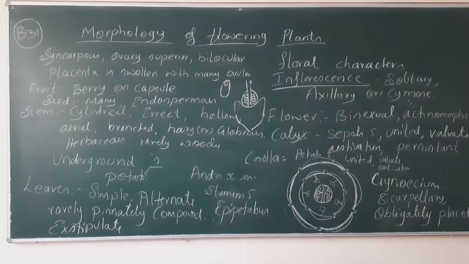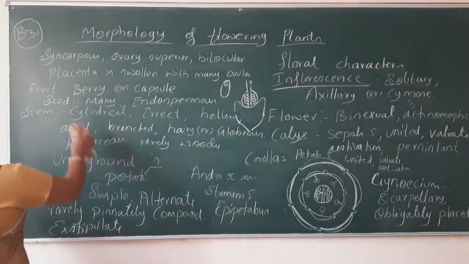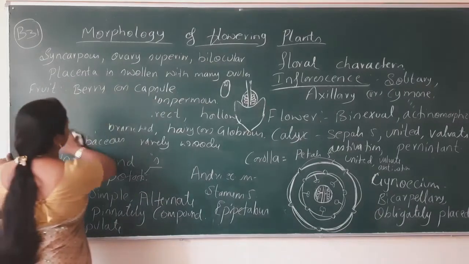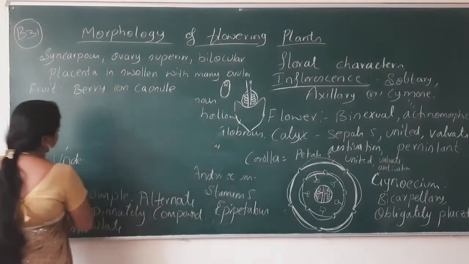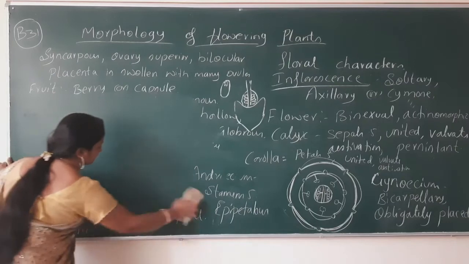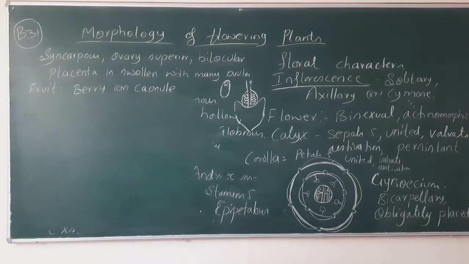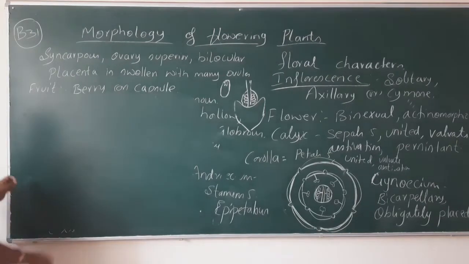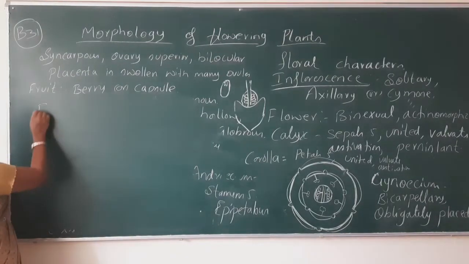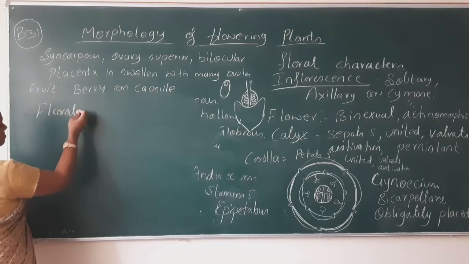Now coming to the floral formula of this Solanaceae family. Looking at the description, you have to write the floral formula.